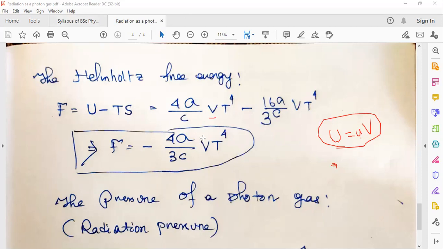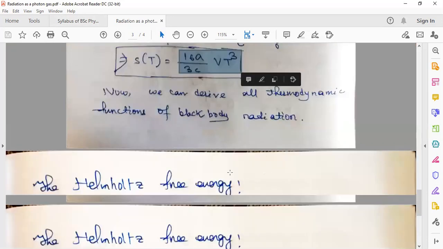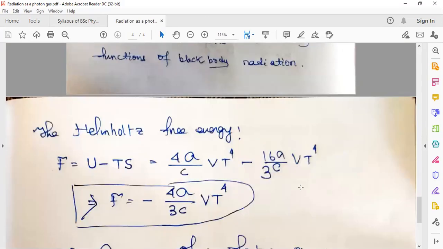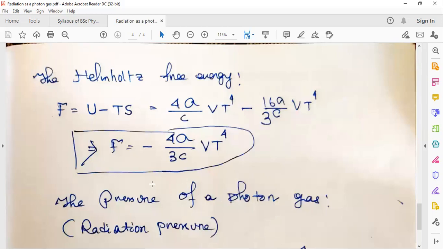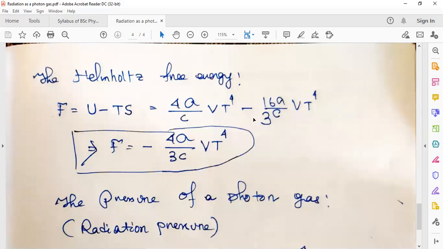So minus Ts. T and S we have here, as we just found out. T means temperature multiplied by this, so we get this quantity. So F equal to this. This is just simplification. If you simplify this, you will get this quantity, and this gives you the Helmholtz free energy.